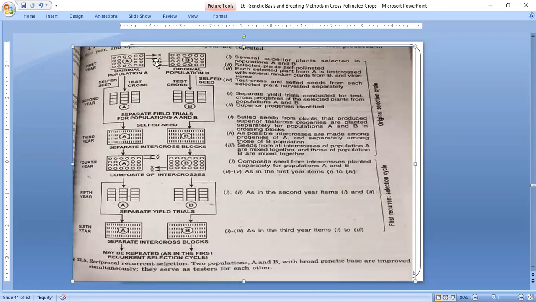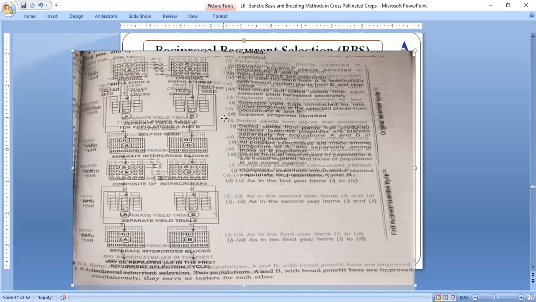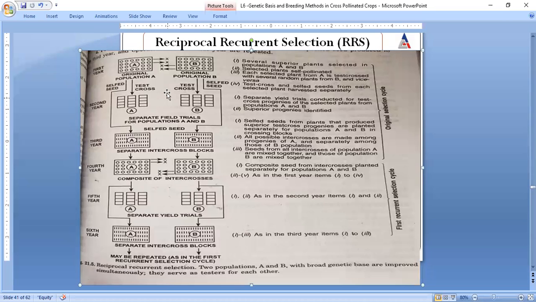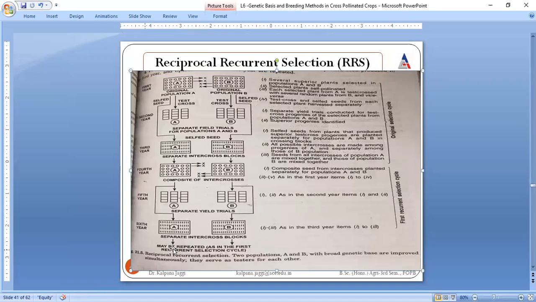Reciprocal means this will be crossed with this, and this will be crossed with this. Then individual testing is conducted. Then again this is grown, this is grown. Again they are self-crossed, and again we are forming. In this way, we are reciprocally, meaning inversely, selecting the varieties. So this is said to be recurrent selection, right?